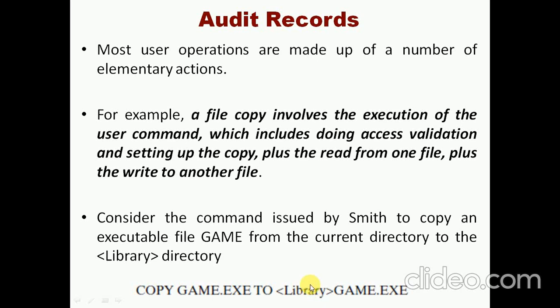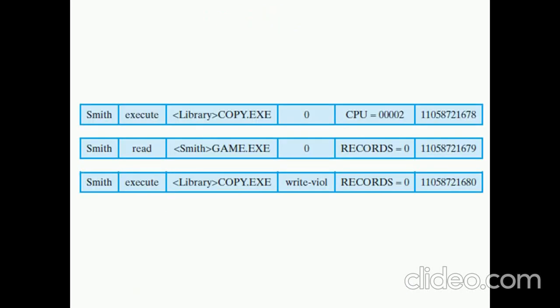In this case, first the IDS will check whether the particular user has a read permission or a write permission. So in this command, Smith executes the copy.exe in the library folder and reads the particular file in his current working directory, and it tries to execute a write, but write is not granted for the particular user, Smith.